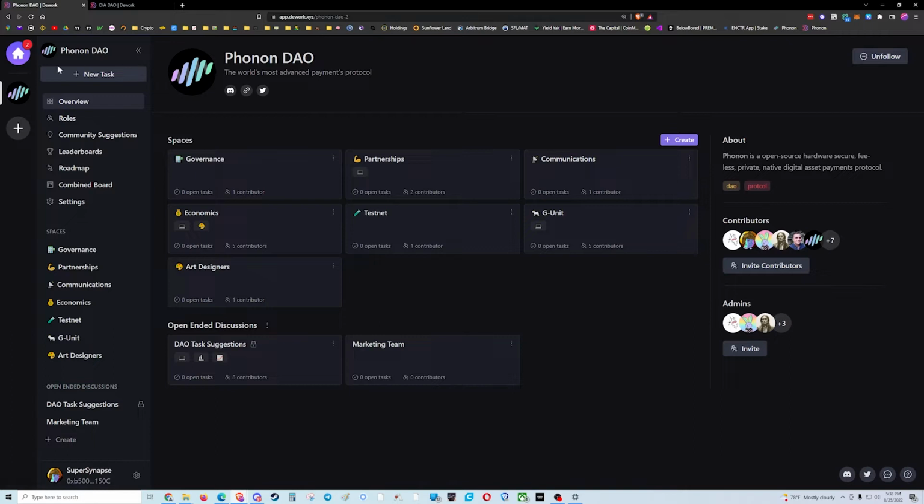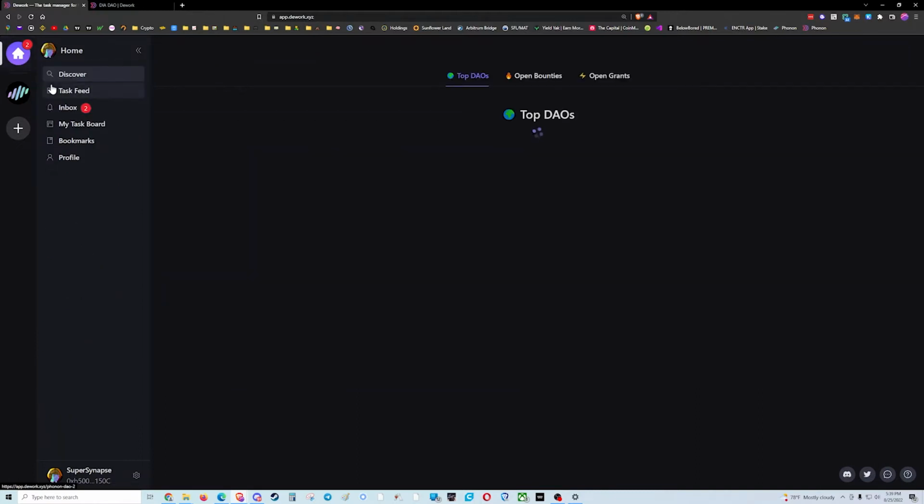So first off, Dework is organized in a very similar manner to how Discord is. So you can see here I've got a little Phonon icon for this organization. If I had joined multiple organizations, they would also display here as well. But currently I'm just part of Phonon. The little house icon, you can see I have 2 messages. We'll get to that in a second.